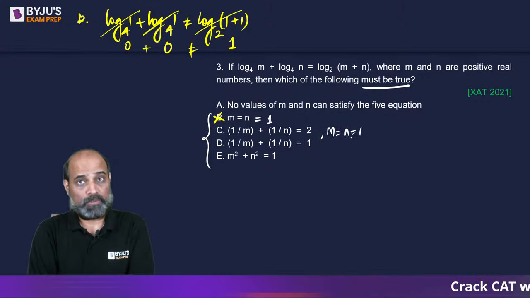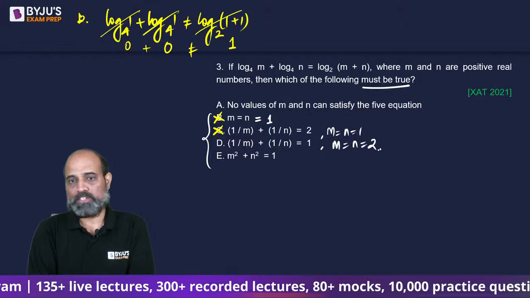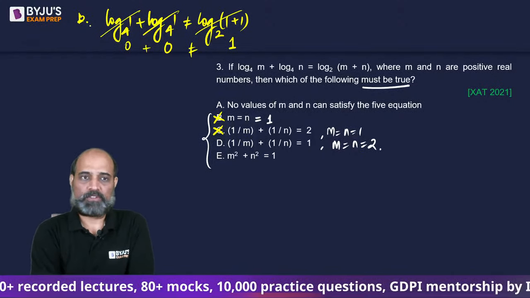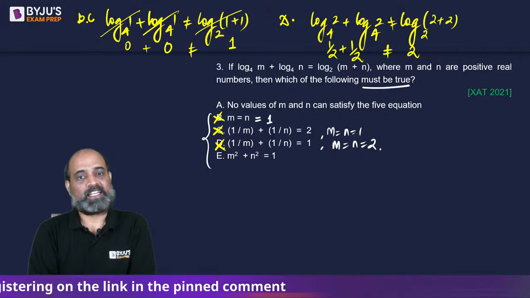Next, let's take the value of d. So d is 1 by m plus 1 by n is equal to 2. This will happen if we write half plus half. That will give us m is equal to n is equal to 2. Right? So 1 by 2 plus 1 by 2 1 हो जाएगा, तो इसमें भी काम कर जाना चाहिए. So this will give us log 2 to the base 4 plus log 2 to the base 4 is equal to log 2 plus 2 to the base 2. Now log 2 to the base 4 is half, log 2 to the base 4 is half, and log 4 to the base 2 is 2. Half plus half 2 तो नहीं होता है. So D also gets eliminated.